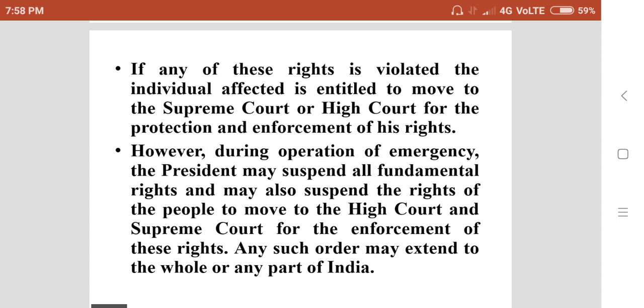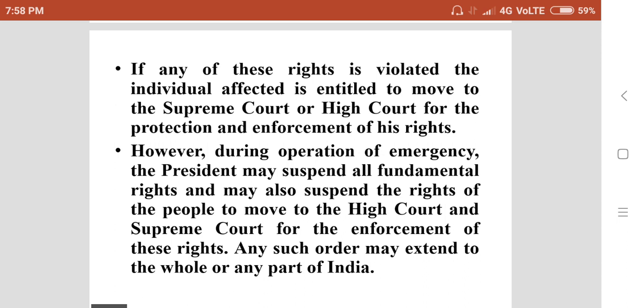However, during the operation of emergency, the President may suspend all fundamental rights and may also suspend the right of the people to move to the High Court and Supreme Court for the enforcement of these rights.